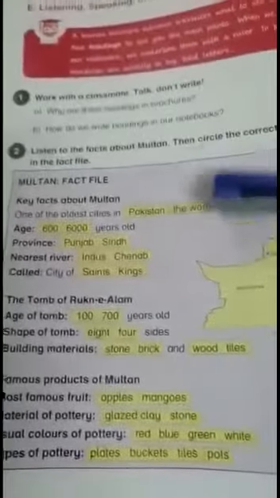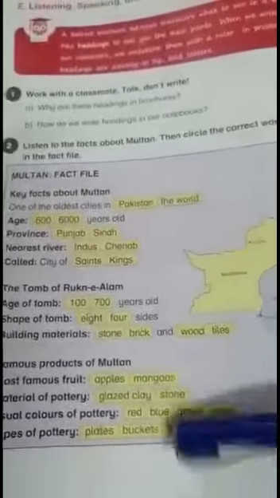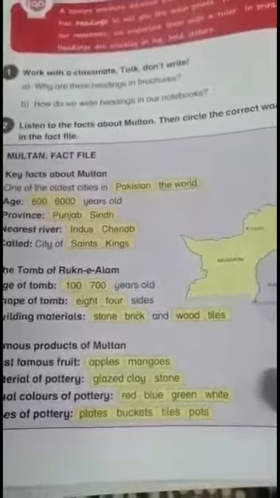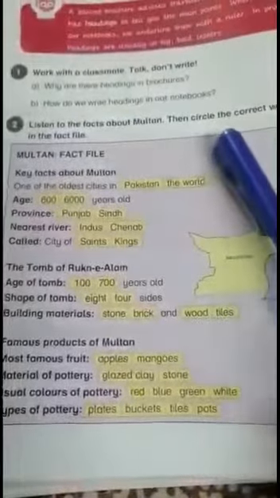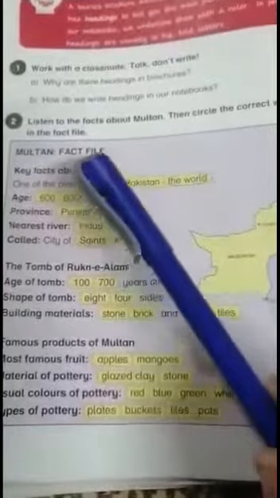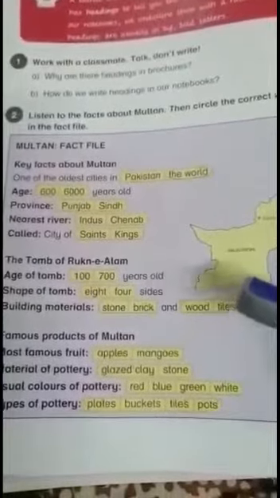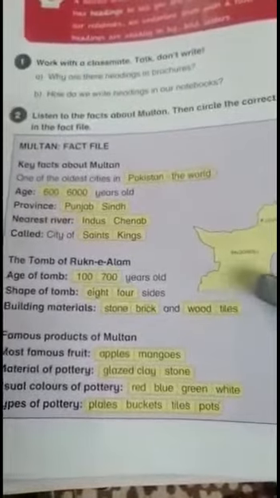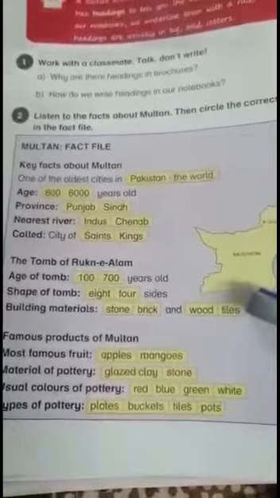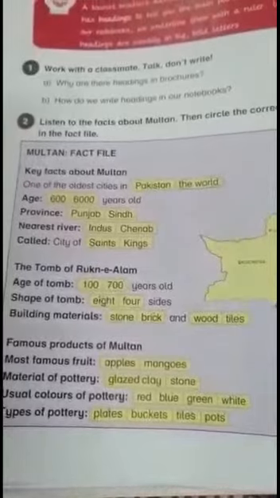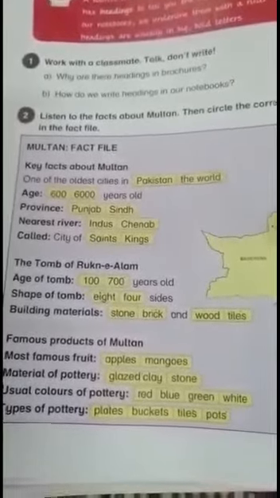Okay, now as you can see here, this is the information about the city of Multan. Listen to the facts about Multan, then circle the correct words in the fact file. So here is some information about Multan. Two options are given at the last. You circle the correct option, the one which is related to Multan.